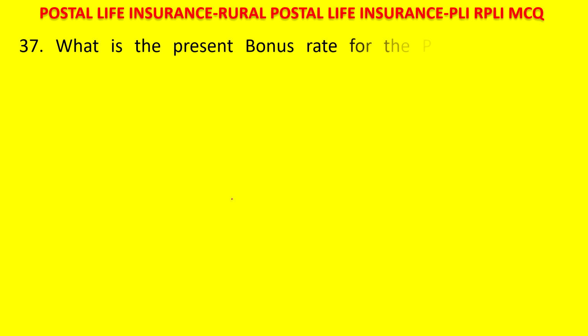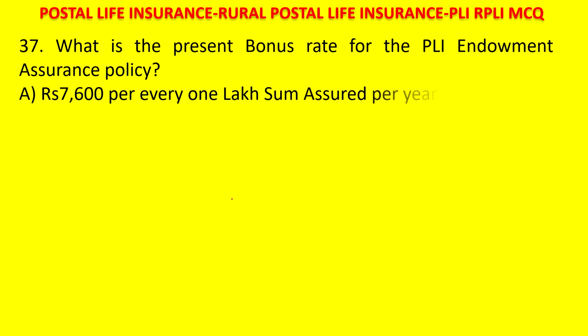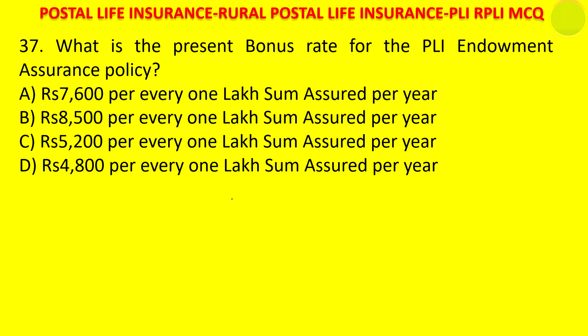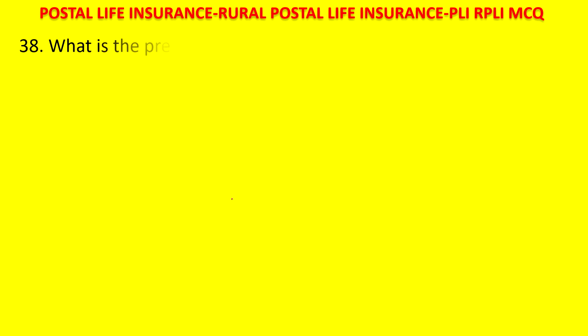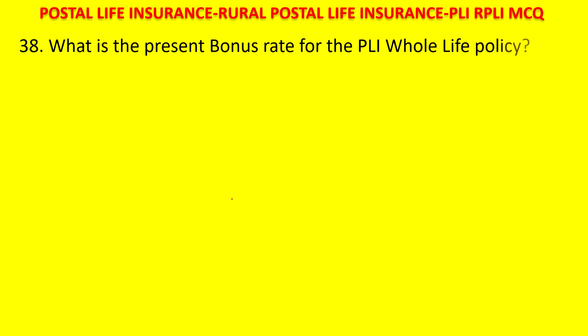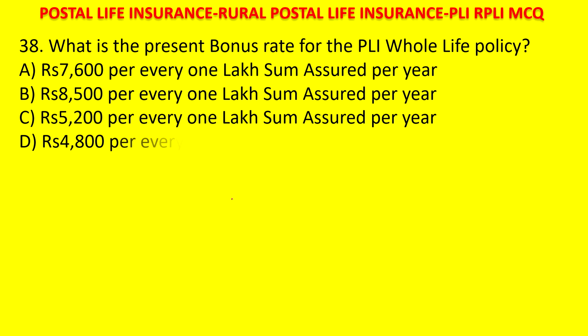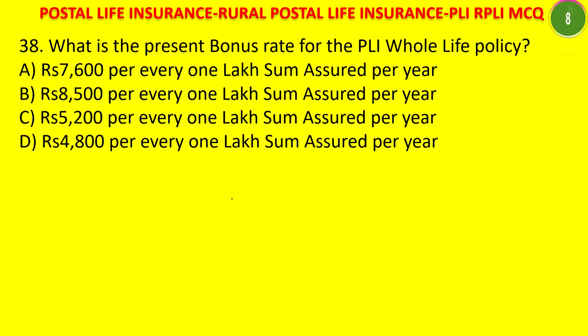Next question. What is the present bonus rate for PLI endowment assurance policy? 7,600 per every 1 lakh sum assured per year, 8,500, 5,200, or 4,800. Your time starts now. The answer is 5,200. Next question. What is the present bonus rate for PLI whole life policy? 7,600, 8,500, 5,200, or 4,800. Your time starts now. Please post your answer in the comment section.